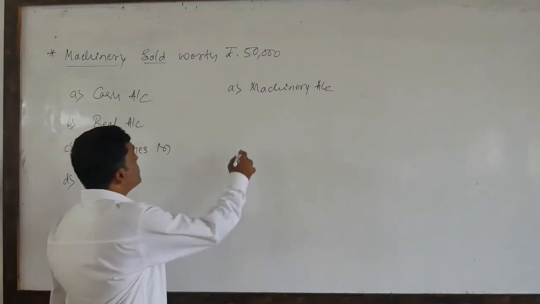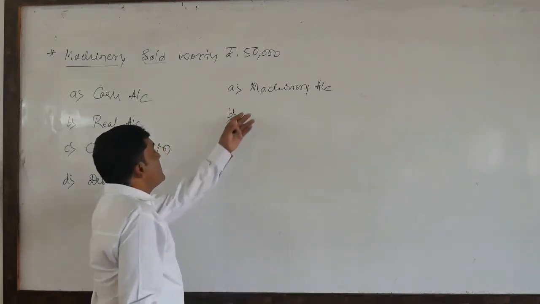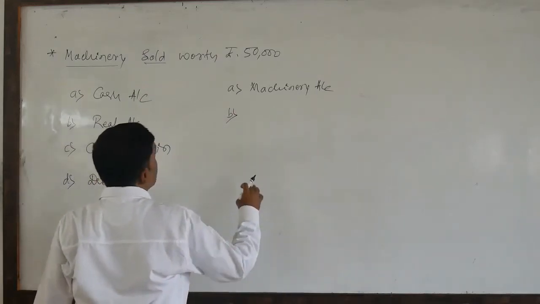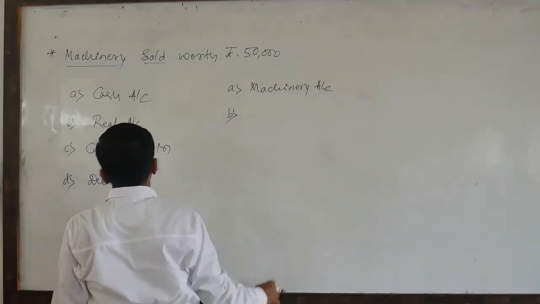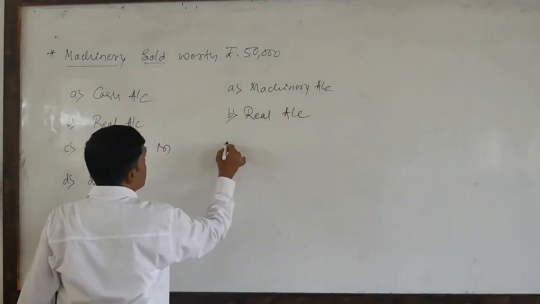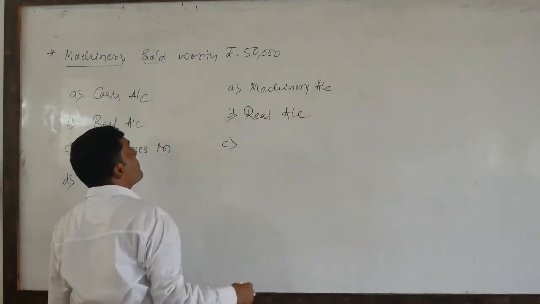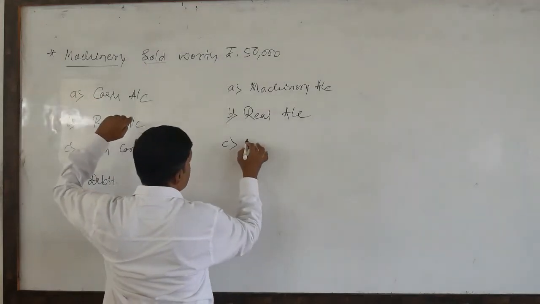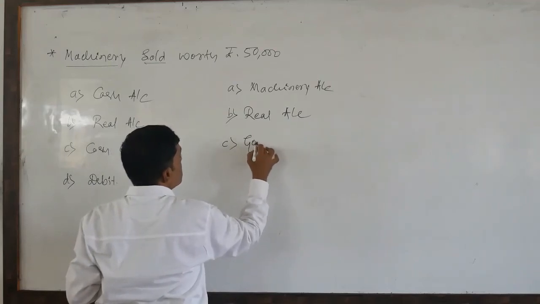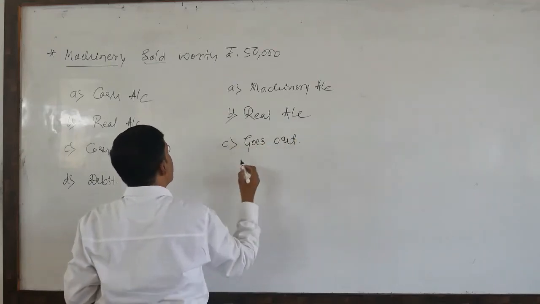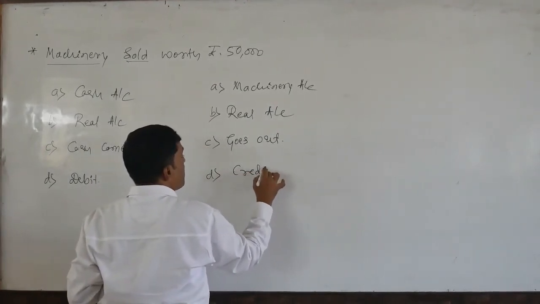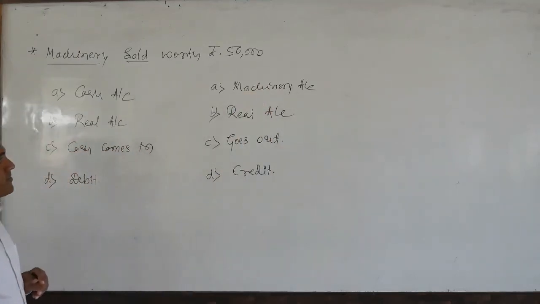Look here, the machinery. This is also the thing, that too the tangible thing. So we need to concentrate while classifying this machinery account, which comes under real account. As for the real account, here the machinery goes out. If you sold the machinery, it goes out. For the sake of this, we need to credit the machinery account.